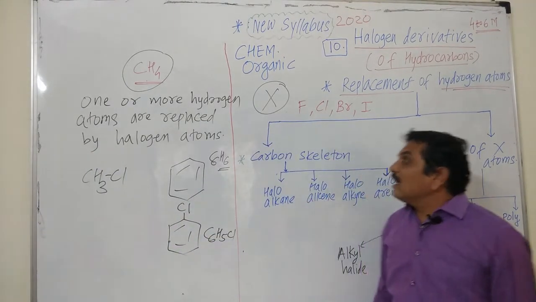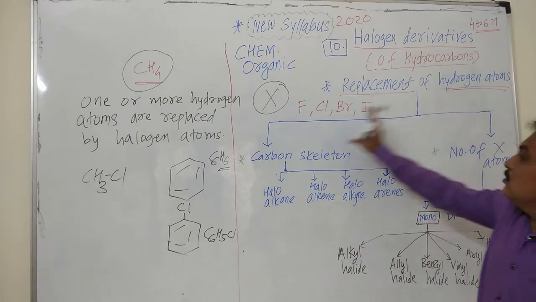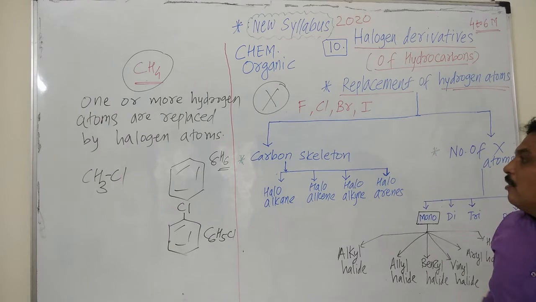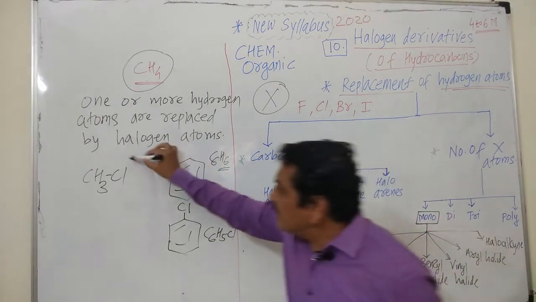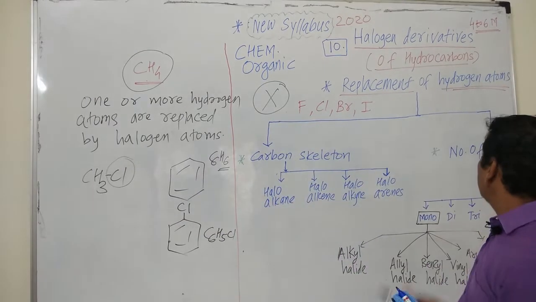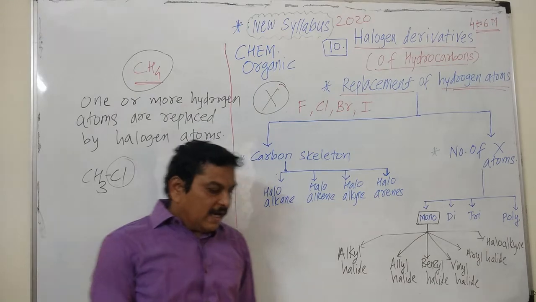And we have to classify these halogen derivatives of hydrocarbons in 2 types depending upon the carbon skeleton to which this halogen is attached, and also number of halogen atoms present in the organic compound.